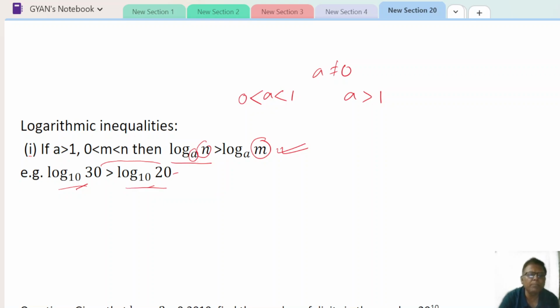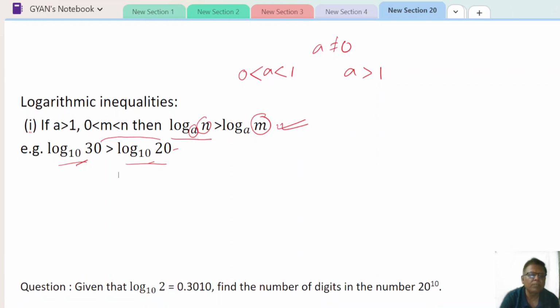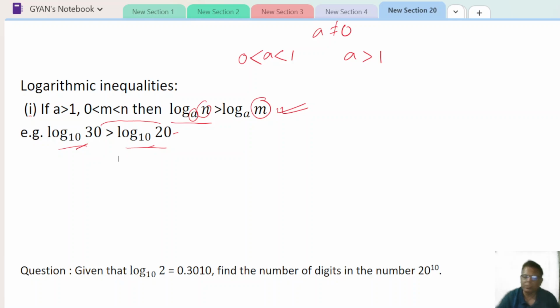This is very important because from that we can solve this problem: how many digits will be in 20 to the power 10. So just see, log 1000 to the base 10 is equal to log 10 to the power 3 to the base 10. That is equal to 3 log 10 to the base 10, and that is the same, so it is equal to 3.